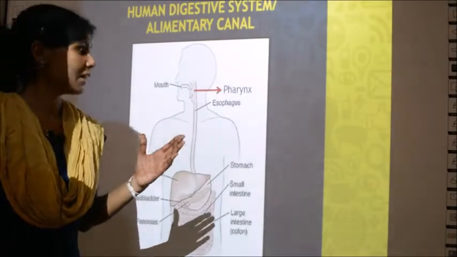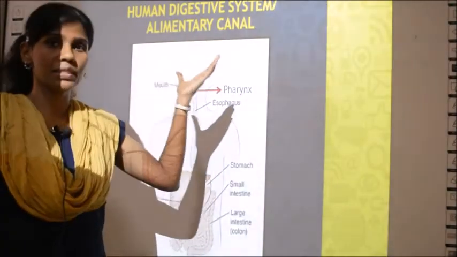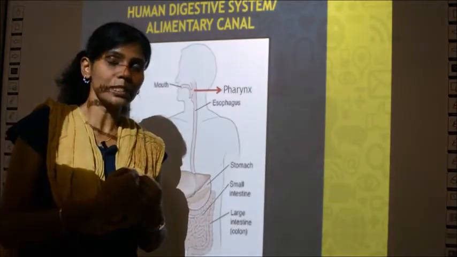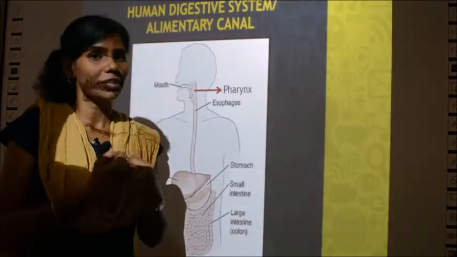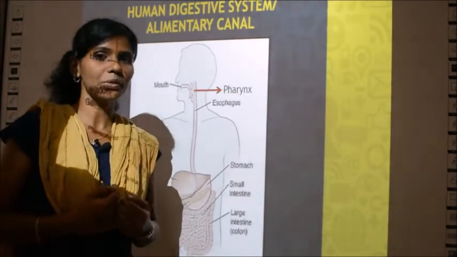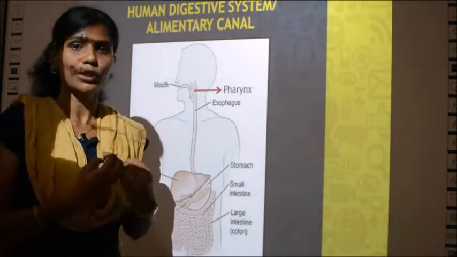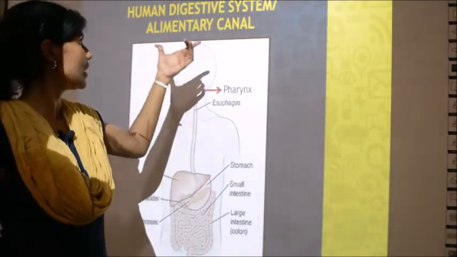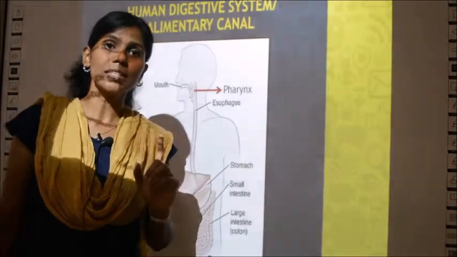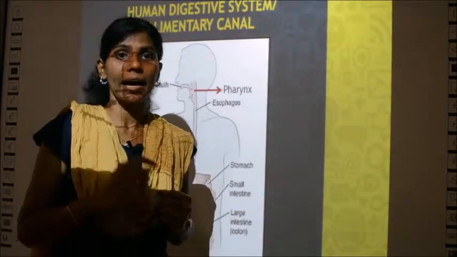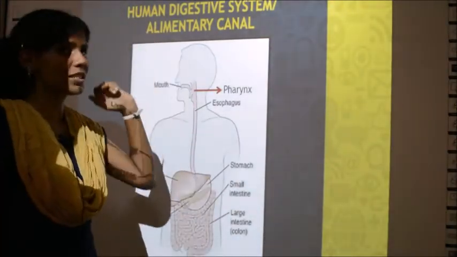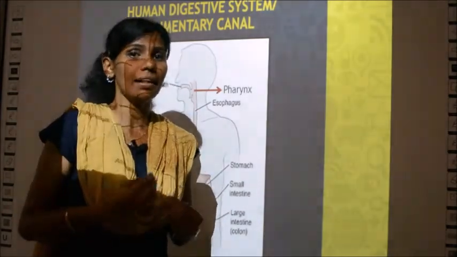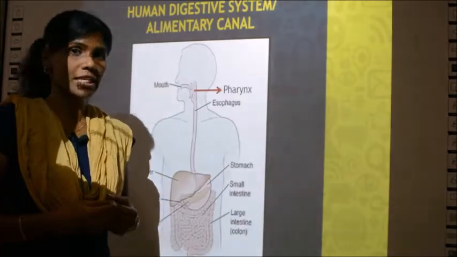So now we will study the exact digestive system, that is, what are all the parts in your digestive system that help you in the digestion of food. Till now we have studied only the terms nutrients and nutrition, right? So this is the exact explanation of the digestive system. First of all, the digestive system has another name, and that name is alimentary canal. So what is alimentary canal? It is another name for digestive system.